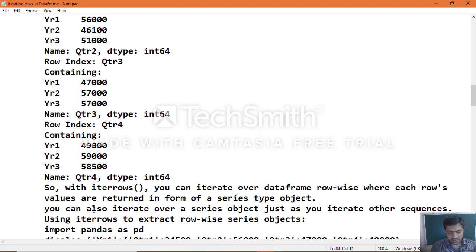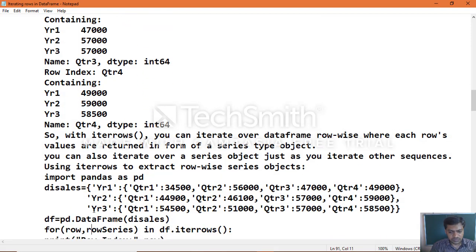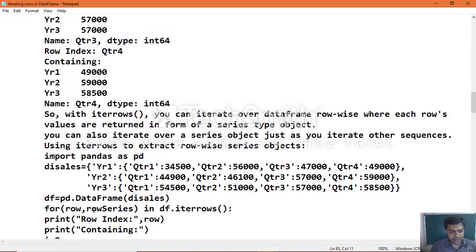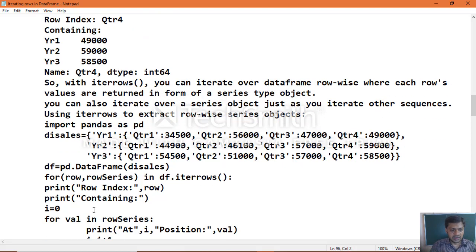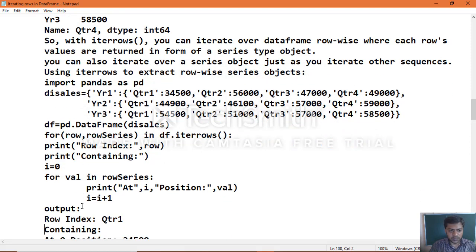We just take the same example which we took, iterate over the row data. The difference from the earlier example which we executed and the one we are going to execute now: i equal to 0, then row series at i position, which we call position wise.